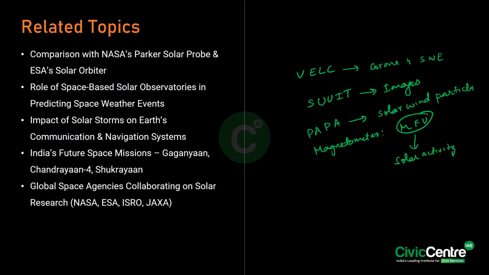Okay. Now, if you have to refer to related topics with respect to Aditya-L1, try to compare it with NASA's Parker Solar Probe and the ESA Solar Orbiter, the role of these space-based solar observations in predicting space weather, and the impact of solar storms, and India's future space missions like Gaganyaan, Chandrayaan-4 and Shukrayaan. And lastly, global space agencies like NASA, the European Space Agency, ISRO, and the Japan Space Agency collaborating on solar research. So this is all about Aditya-L1 you need to know.